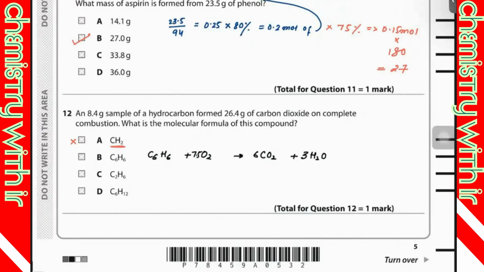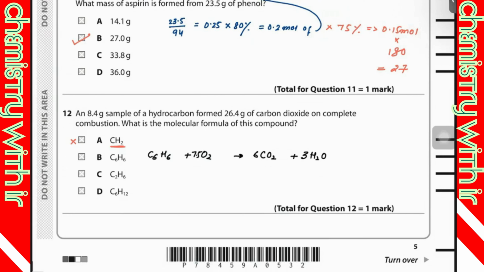Turn it into a whole number. 7.5, sorry. We have to turn 7.5 into a whole number, so you have to multiply the entire equation by 2. No, no, no. This is not about the question they are asking, the balanced chemical equation. We have to find out the moles. So I'm going to balance for myself to make it easier.